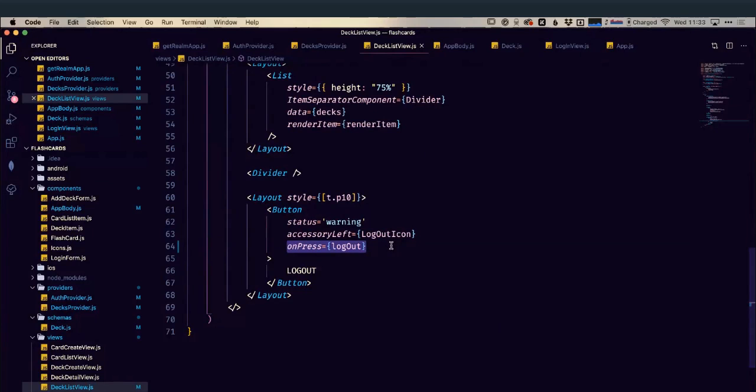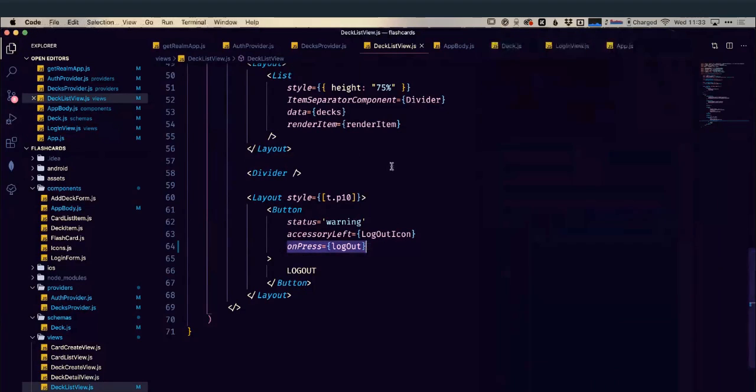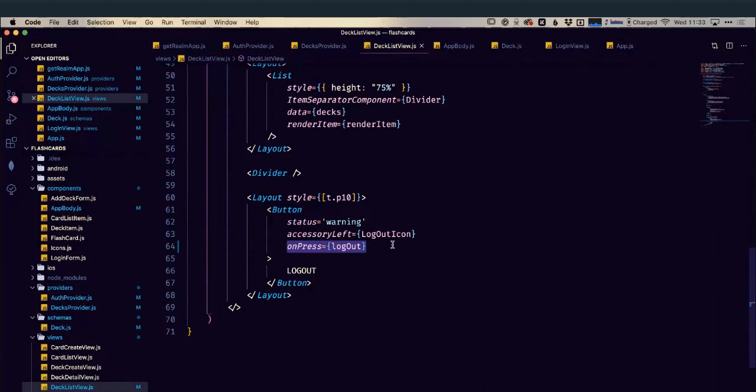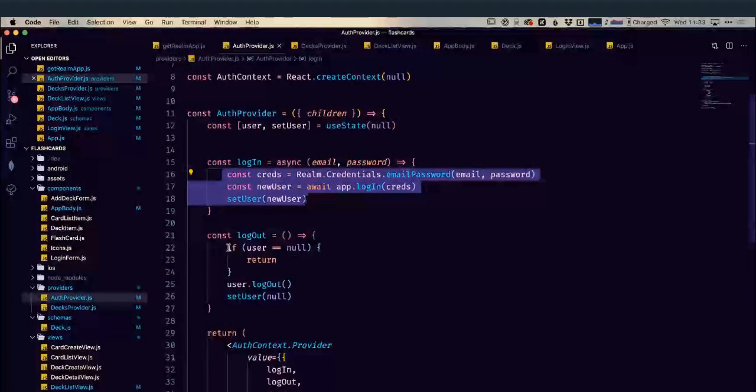And then remember, for our login, all we had to call was that login function. Realm handles everything else. It's in all of our authentication for us. We don't need to worry about storing user details. We don't need to worry about anything else in the authentication flow. It's really just two rather straightforward functions. Less than half a dozen lines each.